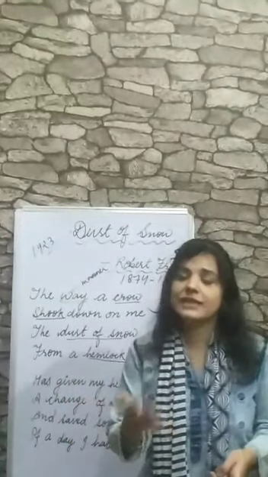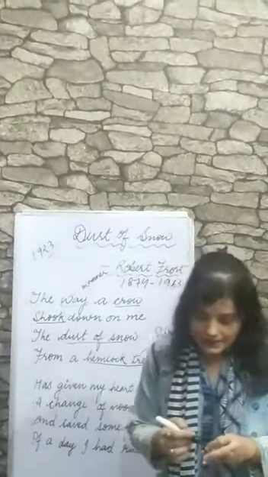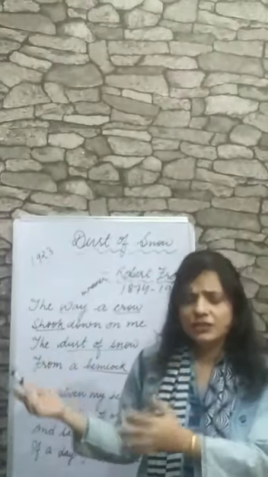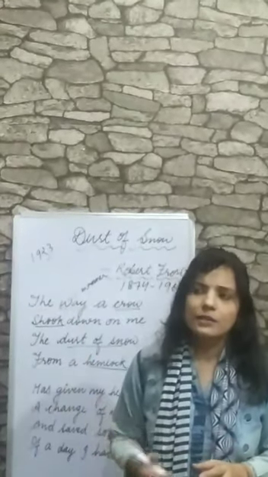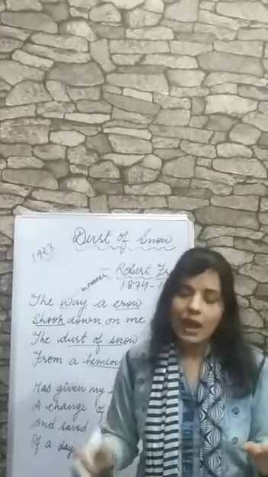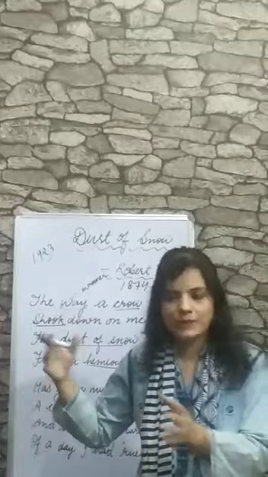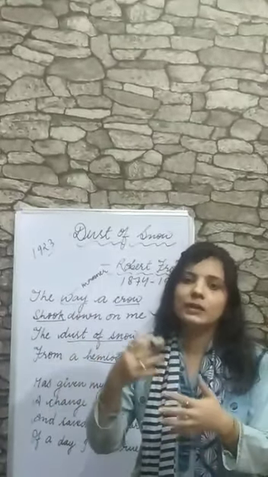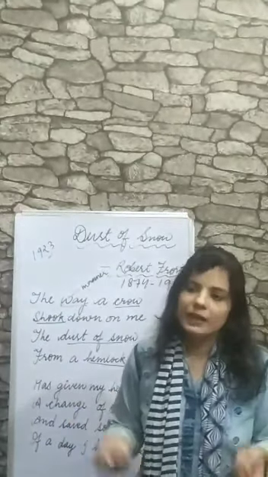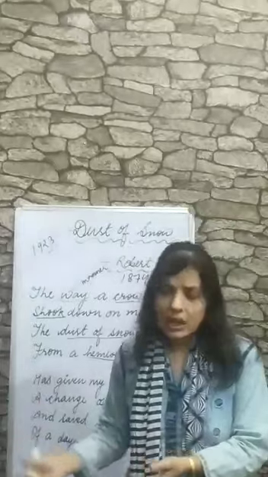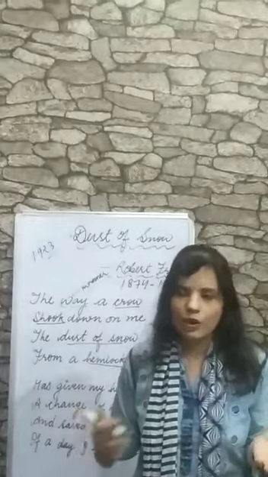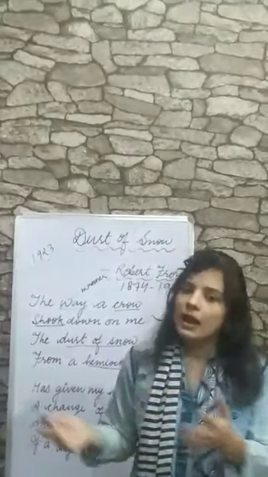Sometimes in our life we can find such examples. You can take the example of your class. Suppose your teacher is not in a good mood, and the most notorious child in your class asks something which makes the whole class laugh, and it changes the mood of your teacher from sad to happy. So it's just a little incident that changes the mood of your teacher. There are so many examples in our life which change our mood from sorrow to happiness.